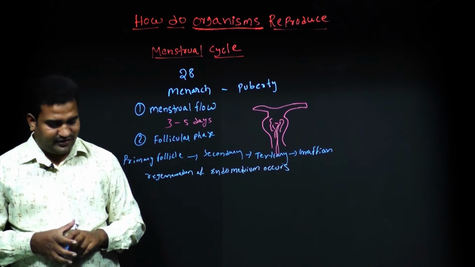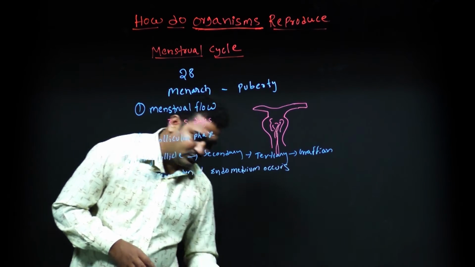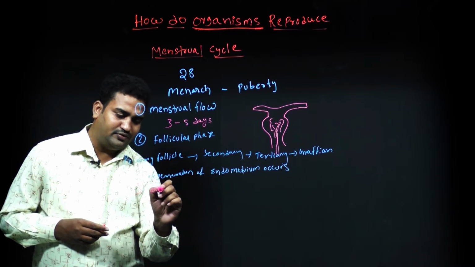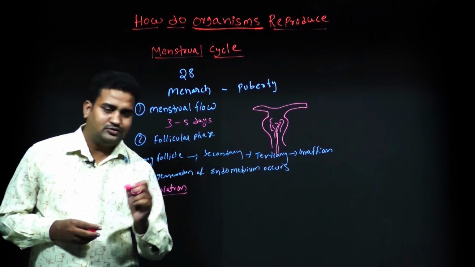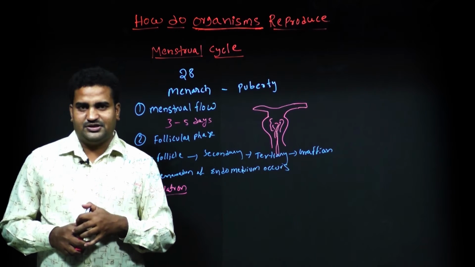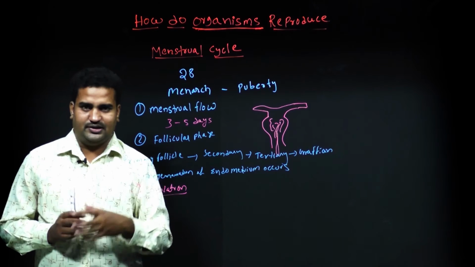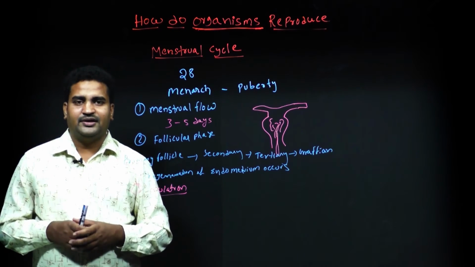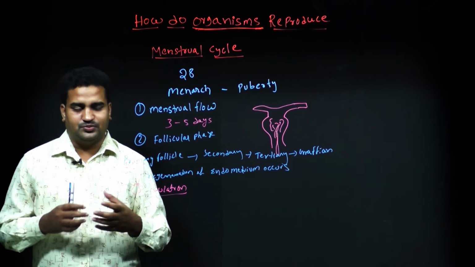Now the third phase is called ovulation. During this phase, the Graafian follicle, which is the fully matured follicle, gets ruptured and releases the ova into the fallopian tube.